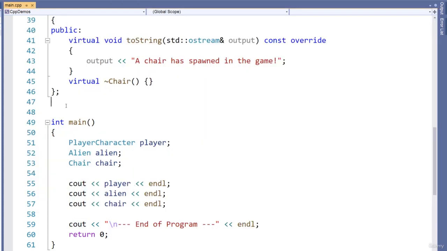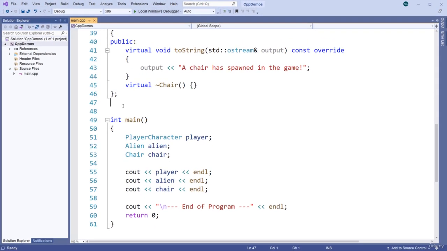So as demonstrated, for the most part you will not need friends for your interface classes, because your interface classes will typically only have a really minimalistic public interface, or in other words, pure virtual functions within the public section.